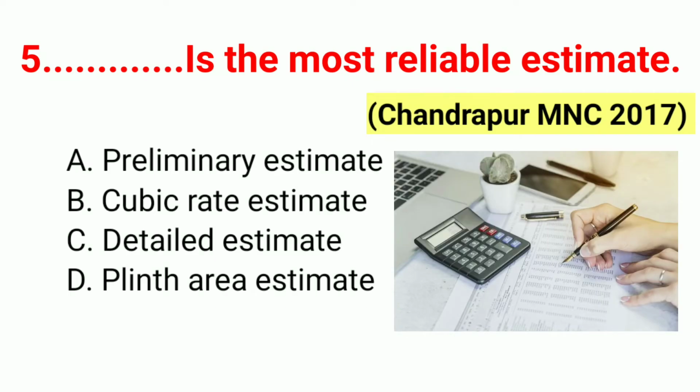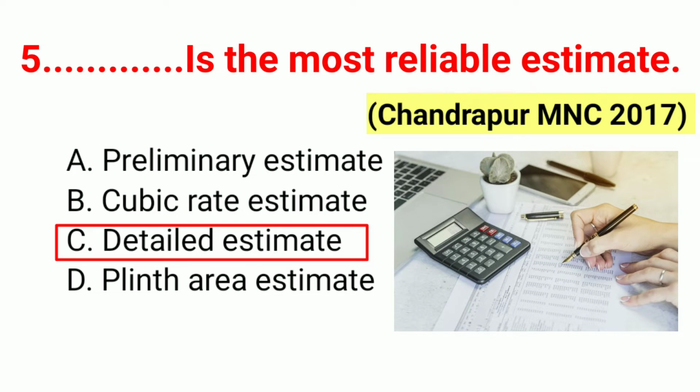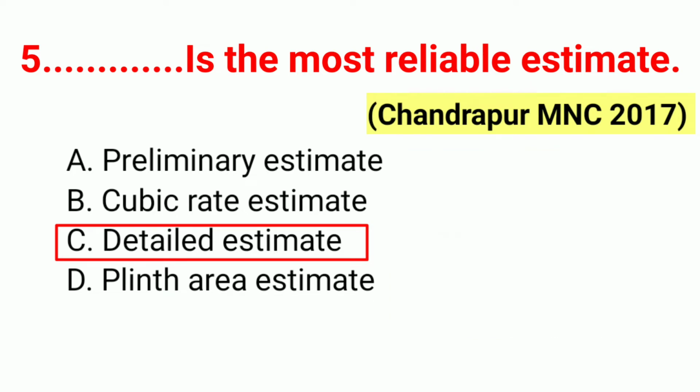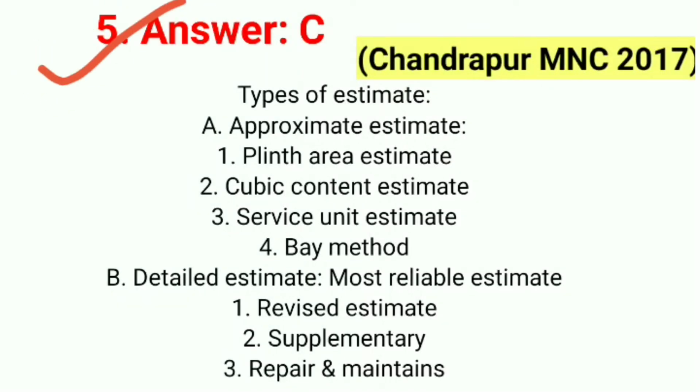Question number 5. Dash is the most reliable estimate. This question was asked in the Chandrapur MNC exam 2017. Correct answer option C, detailed estimate. The answer to the 5th question is C.